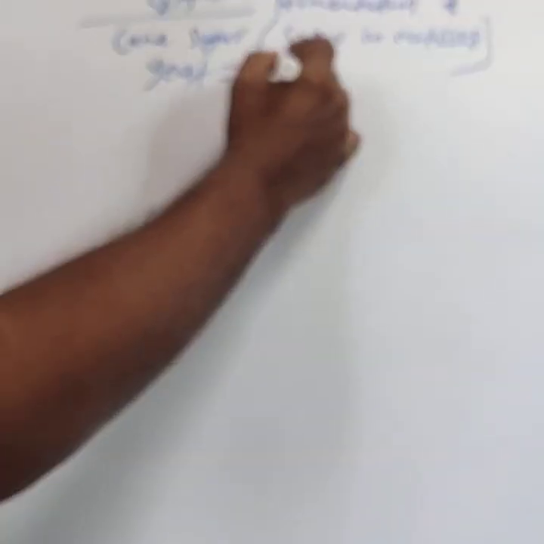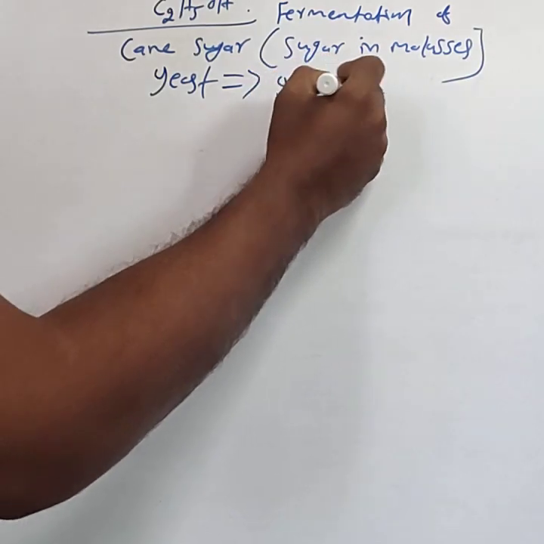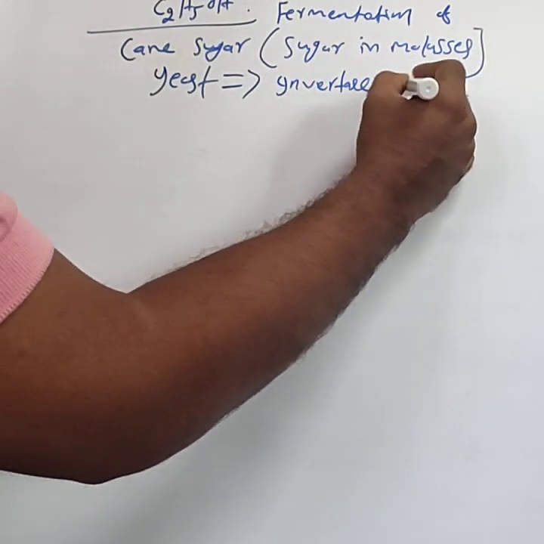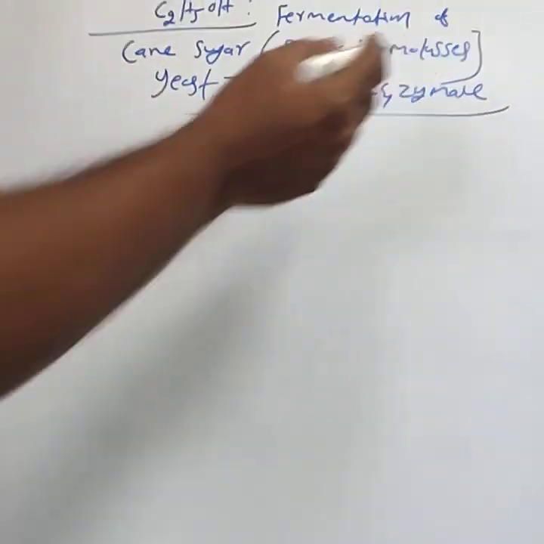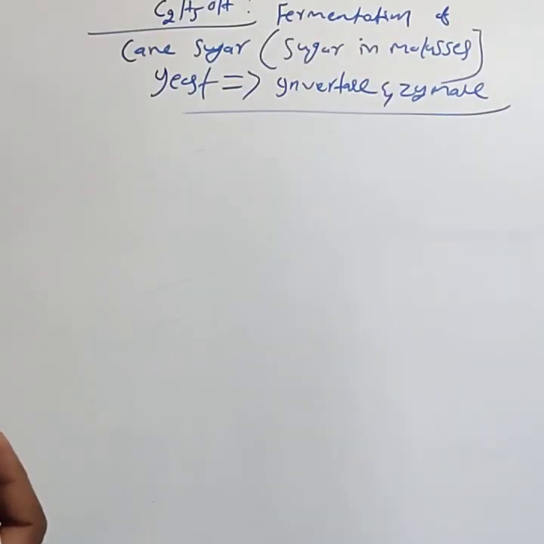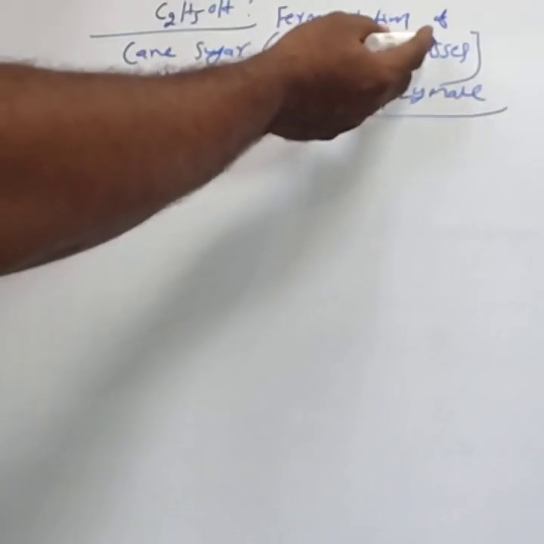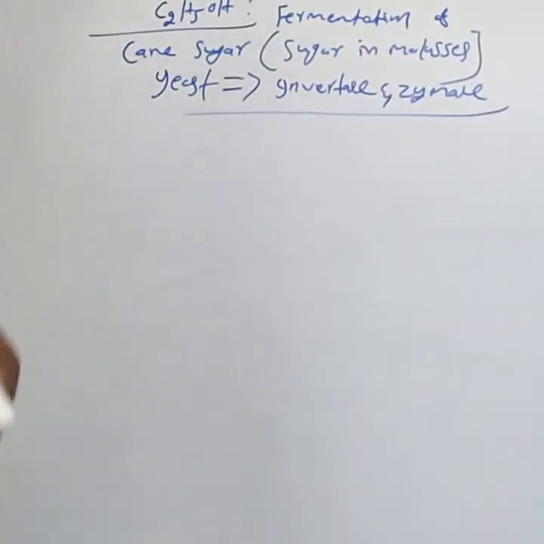Yeast contains two enzymes called invertase and zymase. With the help of these invertase and zymase, we can obtain the ethyl alcohol from the molasses.